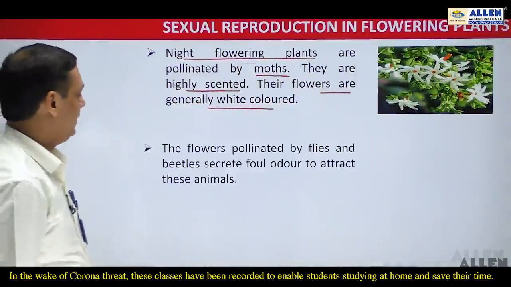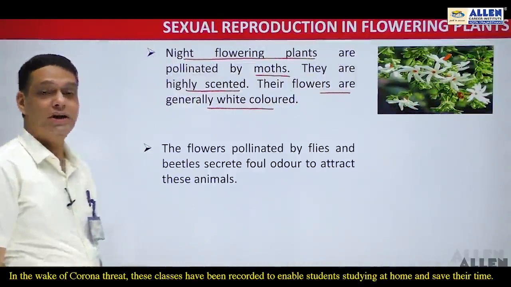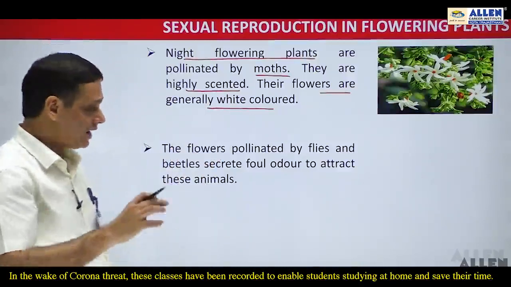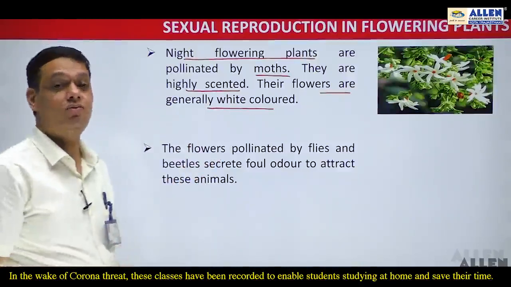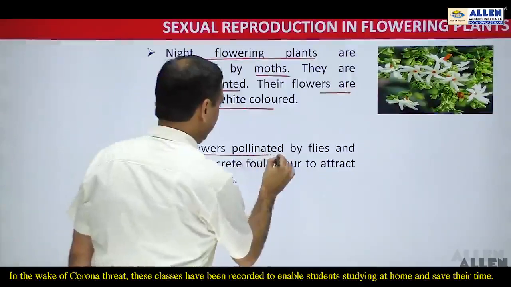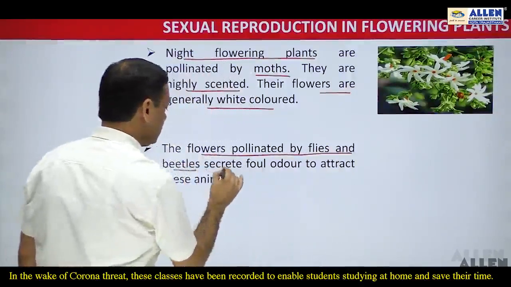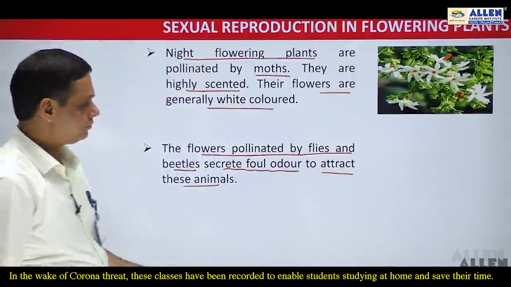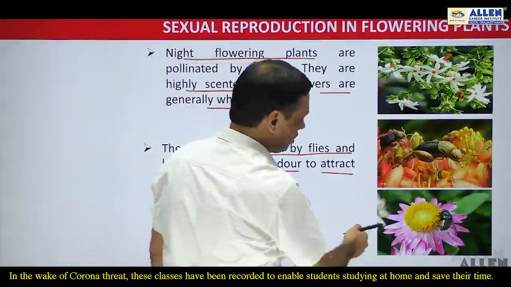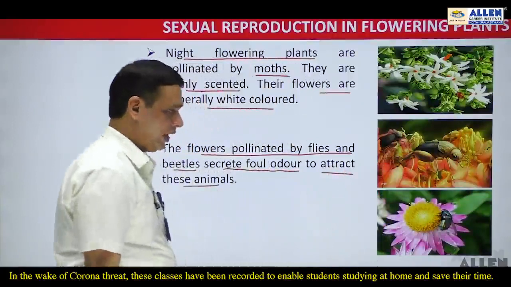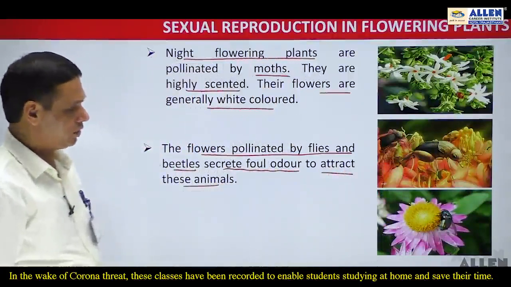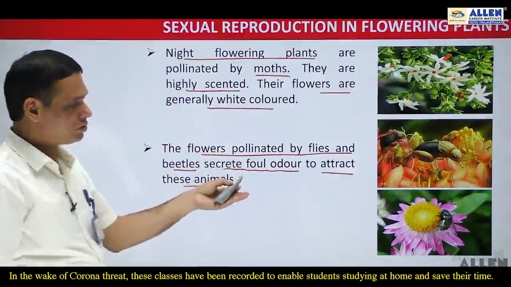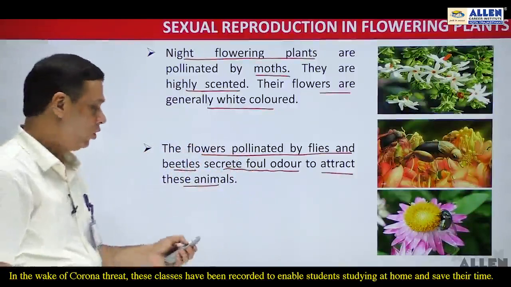Now there are certain other flowers which are being pollinated by the flies and beetles. But these flies and beetles are attracted toward those flowers which secrete foul odor. Important point: flowers which are being pollinated by flies and beetles secrete the foul odor so as to attract these animals. These are some pictures showing beetles and flies carrying out pollination, and they are attracted to these flowers only because they secrete the foul odor.